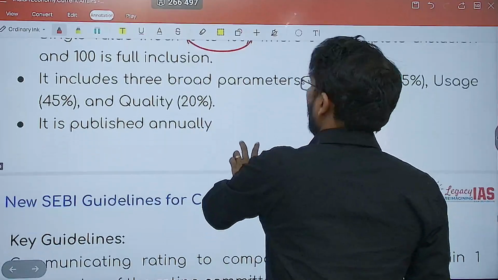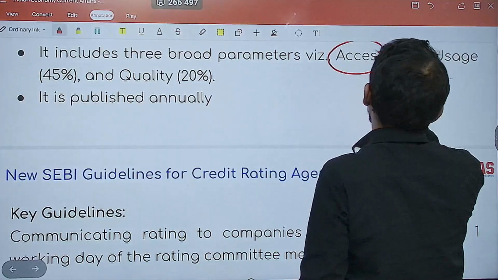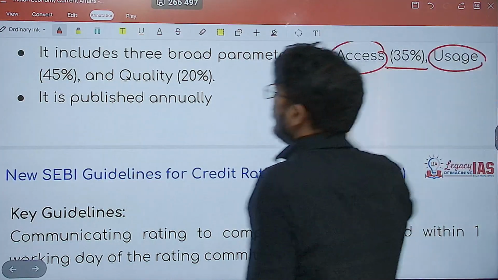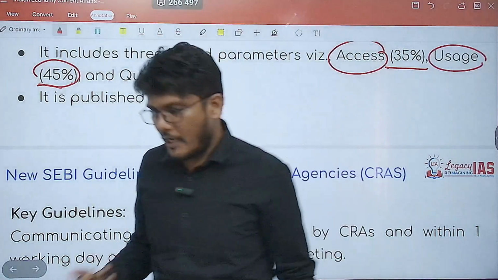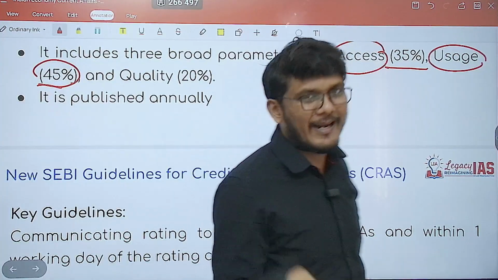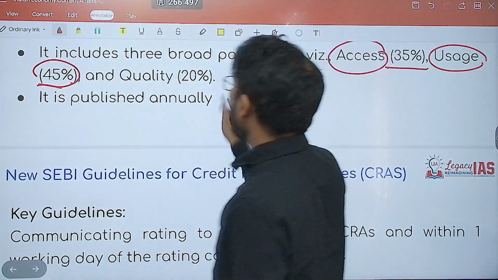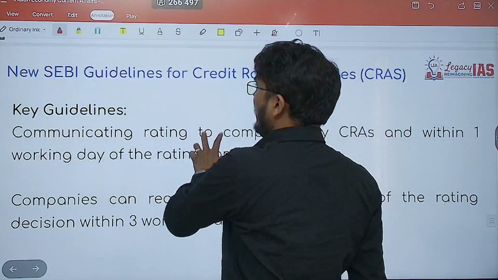Now the parameters that it takes into account are access, the weightage is 35%, usage, the weightage is 45%. Very important. Access means, see, Pradhan Mantri Jan Dhan Yojana helped us to open the zero balance account as well, but are we utilizing it? So usage is also important, and of course the quality. This index is published annually.